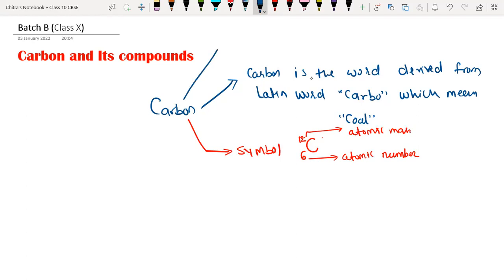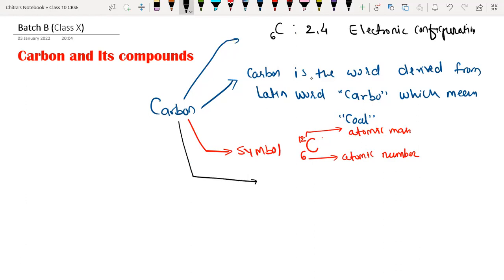Next point, its position in the periodic table. Carbon has atomic number 6, so its electronic configuration is 2 and 4. The fourth thing I'm writing is the position in the modern periodic table.